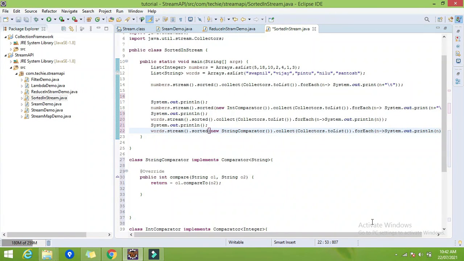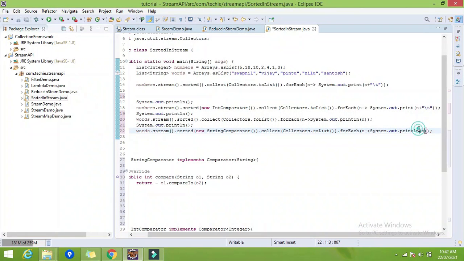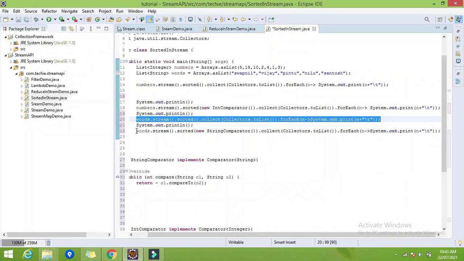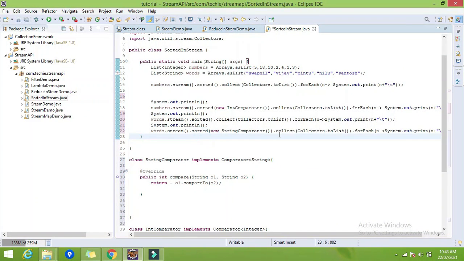So that's it. And here I want it in a single line, plus tab, that will add some spaces. Here also let me remove the new line and add this. Okay, so what I have done, this will sort in the default natural sorting order and this will follow whatever logic we have written. So let's try.